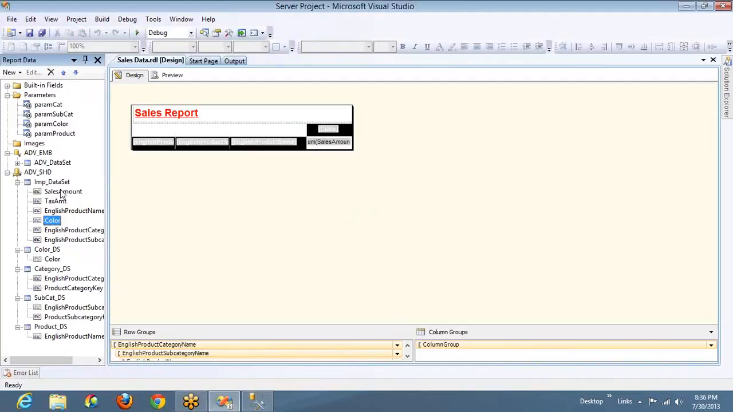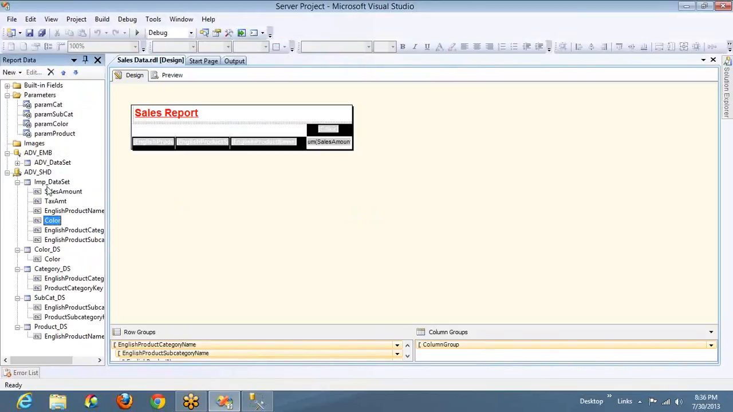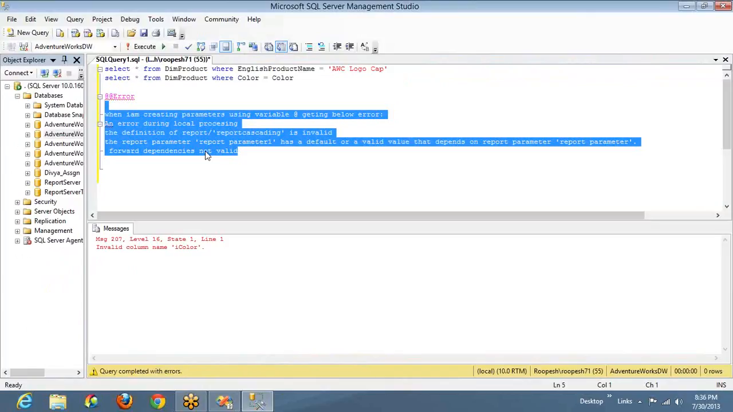So this is one of the questions asked by you guys, and the other question is people are getting the error, forward dependency is not valid. If you see both, the answer for both the questions is the same. If you use this color in this one, then it will lead to this error. This is the best way to put it.